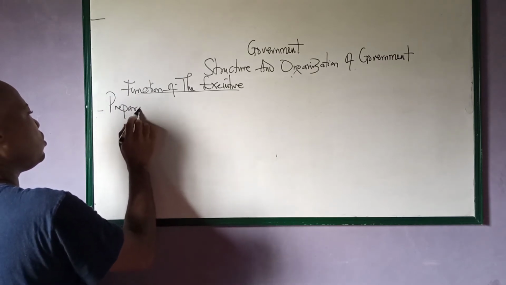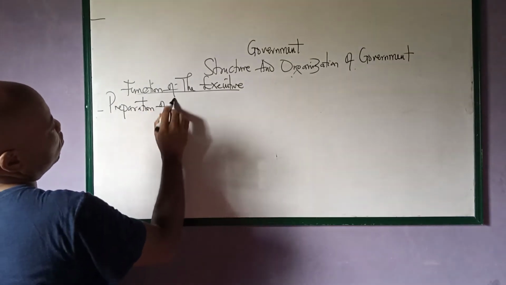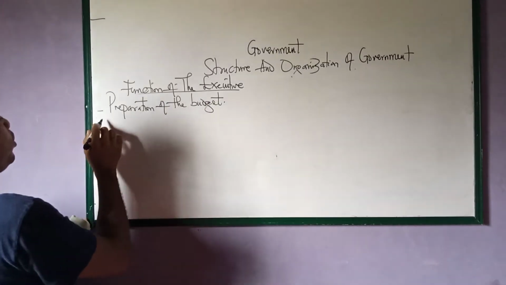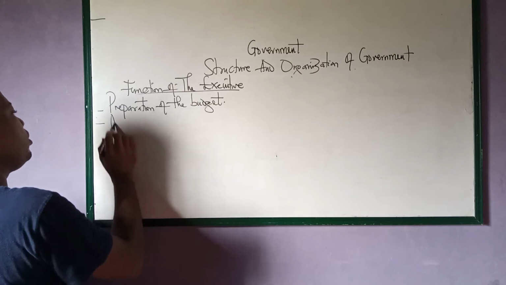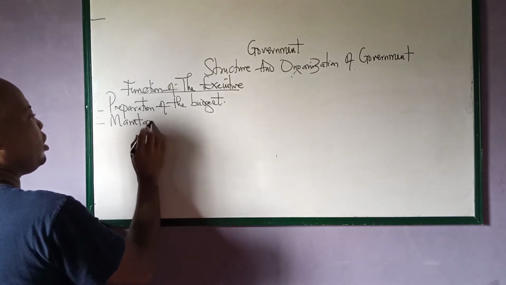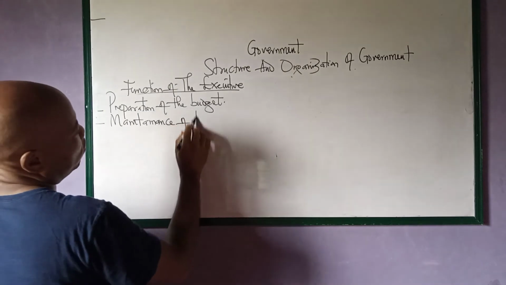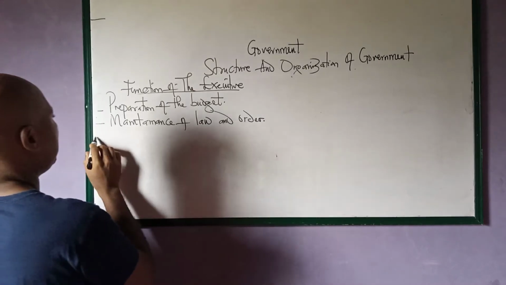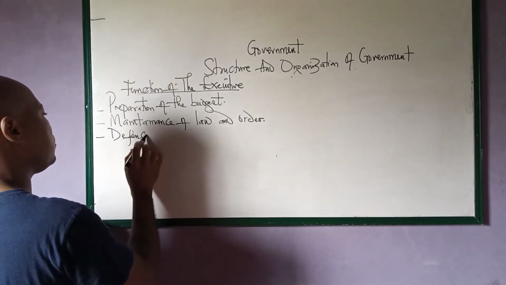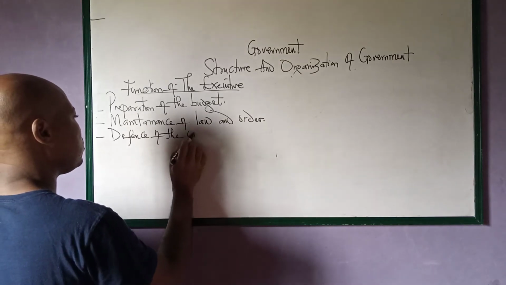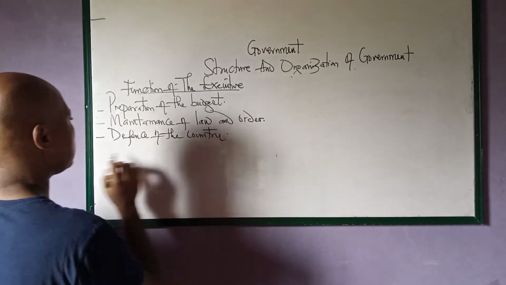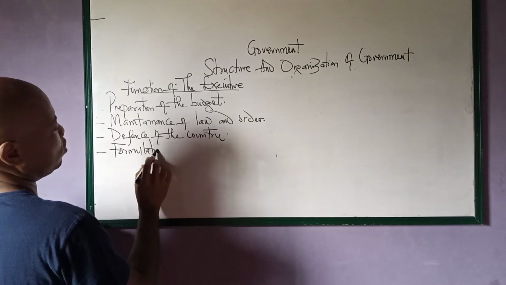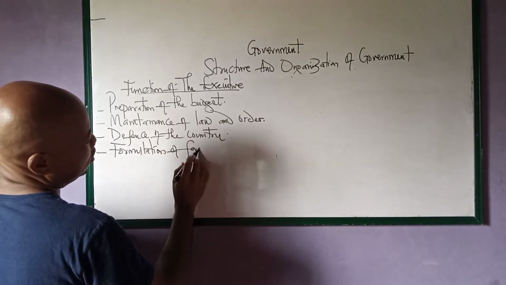Number one, preparation of the budget. Number two, maintenance of law and order. Number three, defense of the country. Number four, formulation of foreign policy.